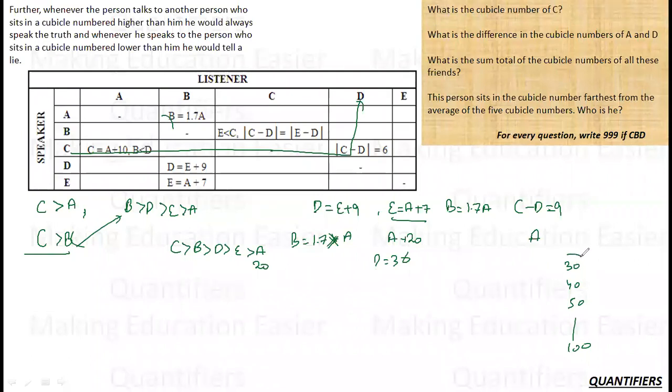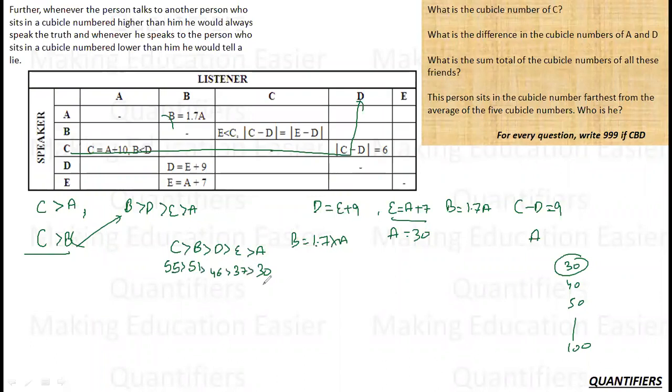So let me take A as 30. A is equal to 30. What is B coming out to be? B is 1.7 times A, which means 51. What is D coming out to be? D is E plus 9, and E is A plus 7, so E is 37, which means D is 37 plus 9, 46. And what is C? C minus D is 9, so C will be 55. Now this is my perfect combination.